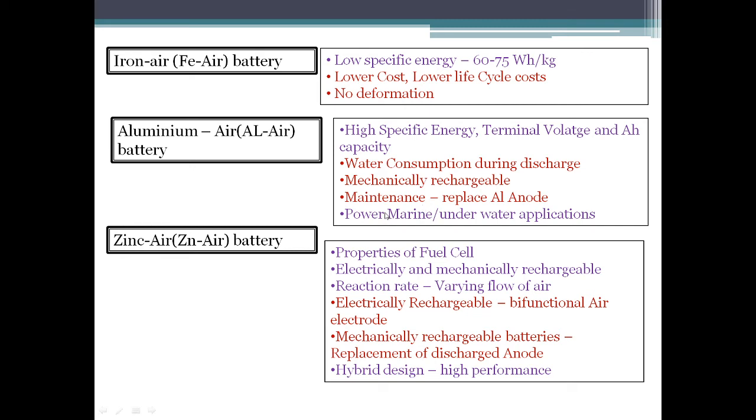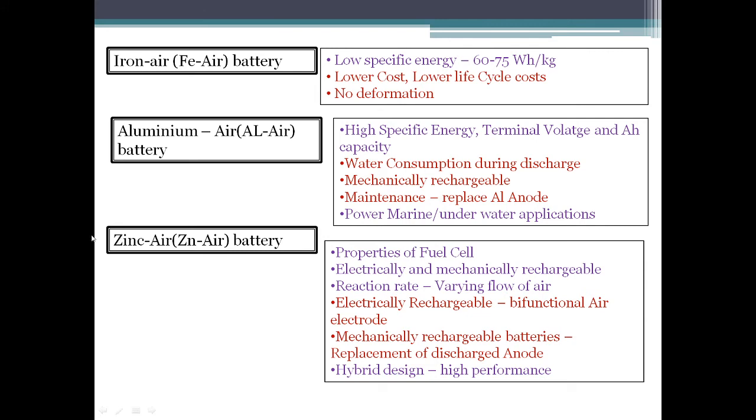And also, because of its low cost and the abundance of aluminum, and there are no emissions at the point of use, that is, where you use it, you will have no emissions. Because of such characteristics, they are mainly used in power marine and underwater applications. So it has very high specific energy, which makes it more suitable for this application.